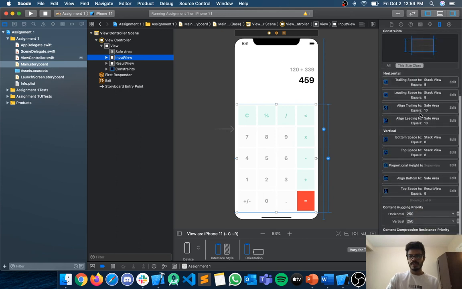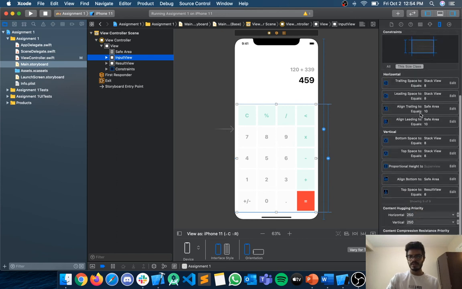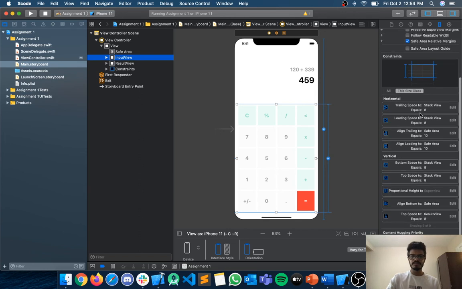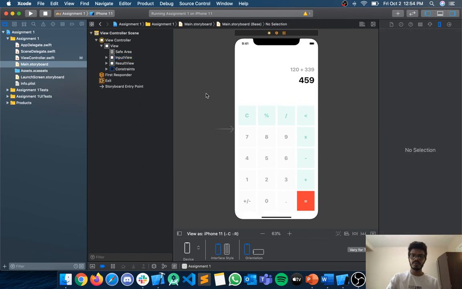So that was all I have done in assignment one to make sure that it is responsive. It doesn't matter if it's portrait or landscape orientation.